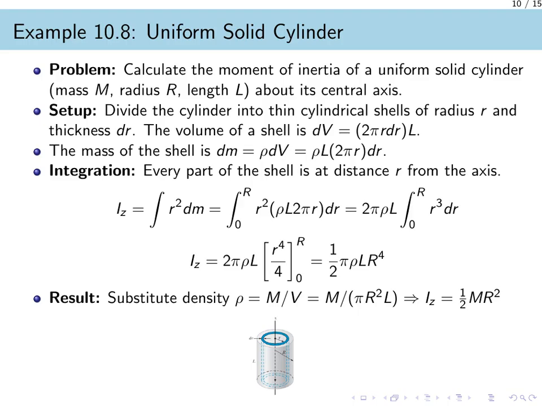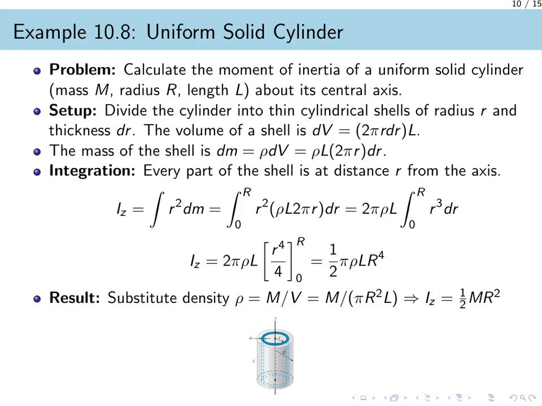Let us now calculate the moment of inertia for a uniform solid cylinder, a very common shape in physics problems. Our strategy is to mentally divide the cylinder into a series of thin, nested cylindrical shells, each with a radius r and a very small thickness dr. First, we find the mass of one of these shells, which we call dm. The volume of a shell is its surface area, which is 2 pi r times the length L, multiplied by its thickness dr. The mass dm is simply the material's density, ρ, times this volume element.